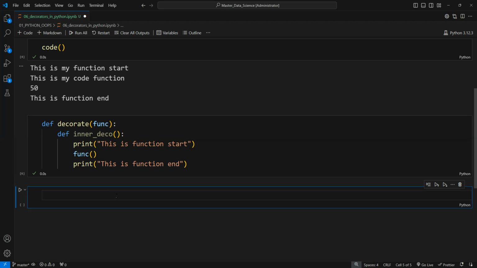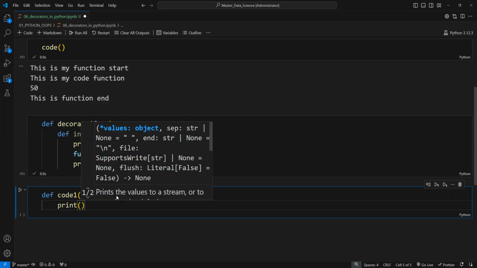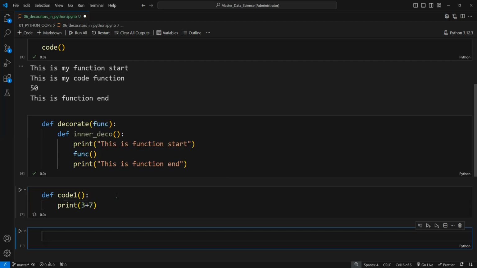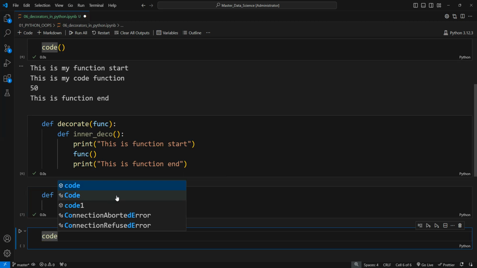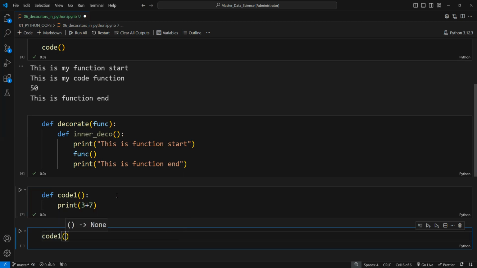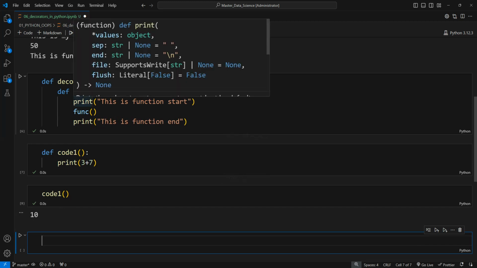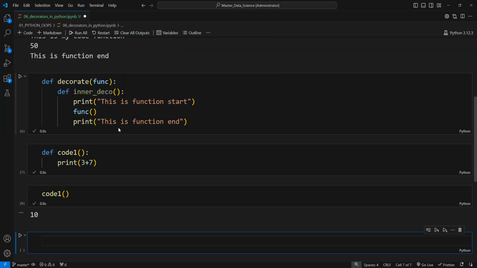Let me create another function here, using def code1, and I am going to print something, like 3 plus 7. Now if I run my code1, you can see that we are getting a simple output here, just 10. So how can we get these print statements above and at the end of our function? Let us see how we can achieve this.